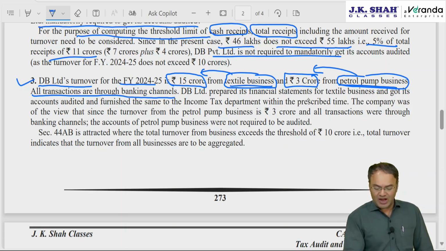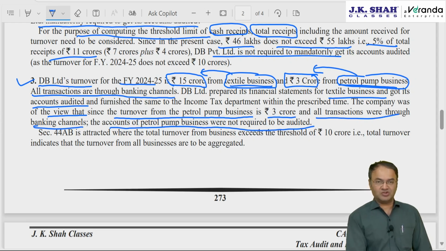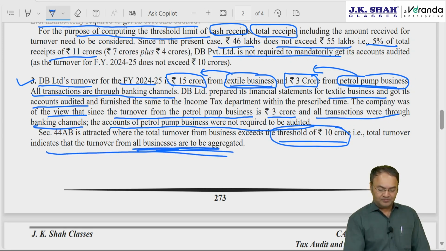DB Limited prepared its financial statement for textile business and got its accounts audited and furnished the same to the income tax department within the prescribed time limit. The company was of the view that since the turnover from petrol pump business is only 3 crore and all transactions are through banking channel, the accounts of petrol pump were not required to be audited. Answer: no, absolutely false. Accounts will be required to be audited because total turnover is 18 crore, which exceeds the threshold limit of 10 crore, from all the businesses to be aggregated.